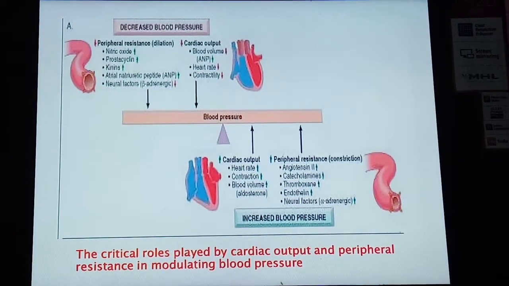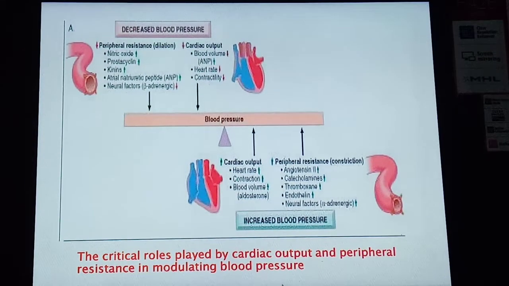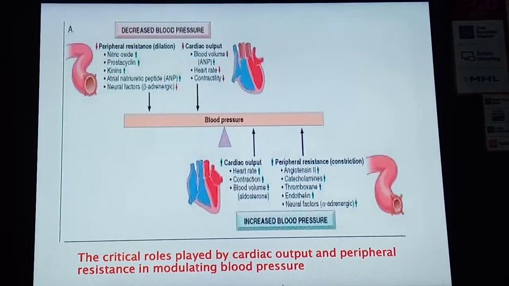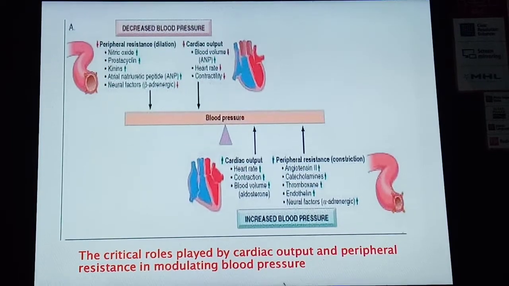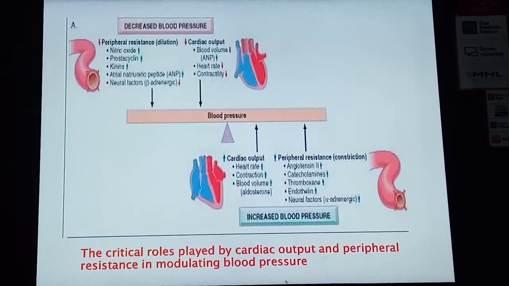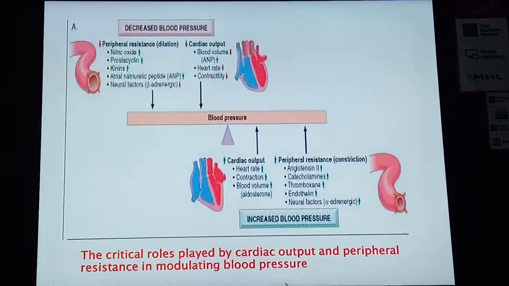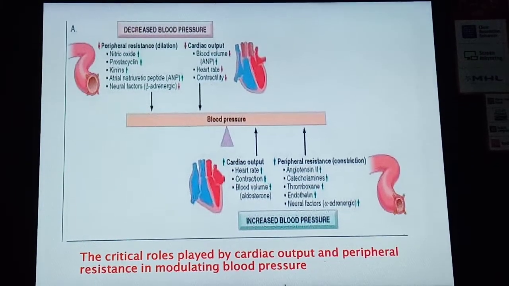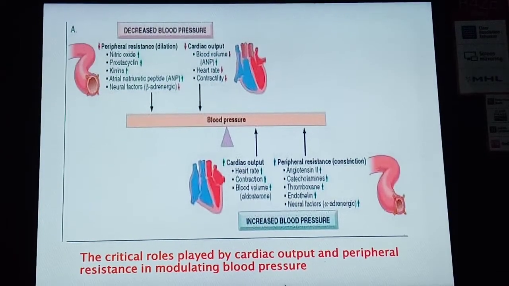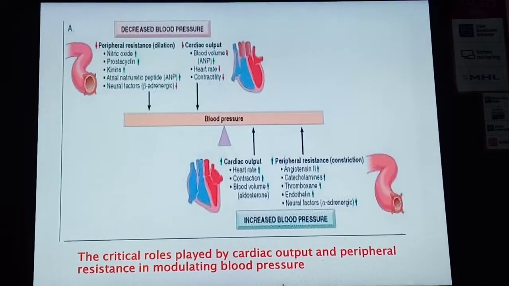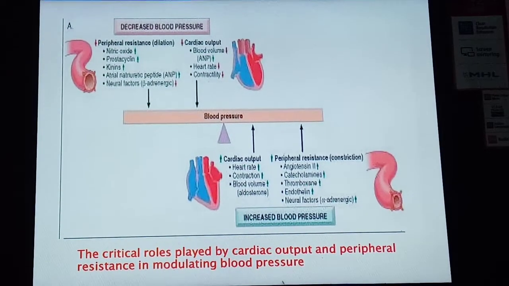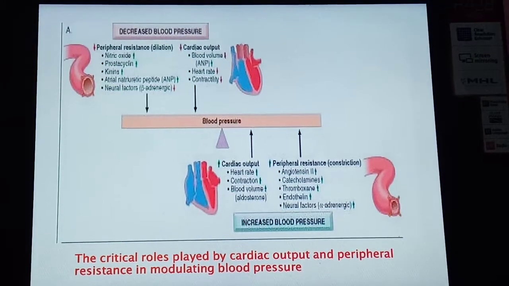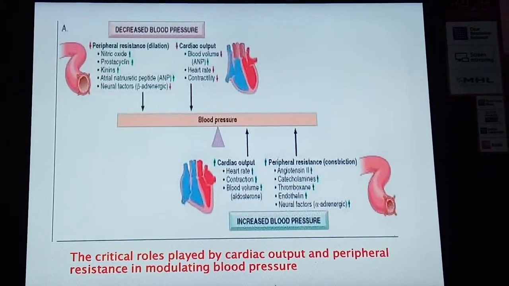So there is decreased blood pressure, and sometimes there is an increase in cardiac output. There is increased heart rate, increased contraction of the heart, increased blood volume, and increased peripheral resistance due to angiotensin II stimulation, catecholamines, thromboxane, endothelin and neural factors. That may lead to increased blood pressure. So these are the mechanisms that regulate the blood pressure in our body.